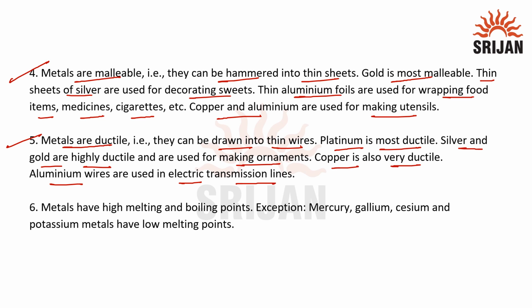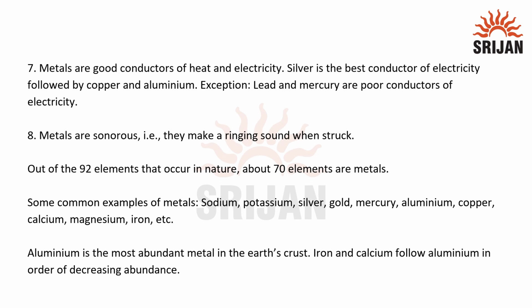Next property is metals have high melting and boiling points. Exceptions are mercury, gallium, cesium, and potassium. These are the metals that have low melting points. Next property of metal is metals are good conductors of heat and electricity. Silver is the best conductor of electricity, followed by copper and aluminium. Exception to this is lead and mercury. They are poor conductors of electricity.